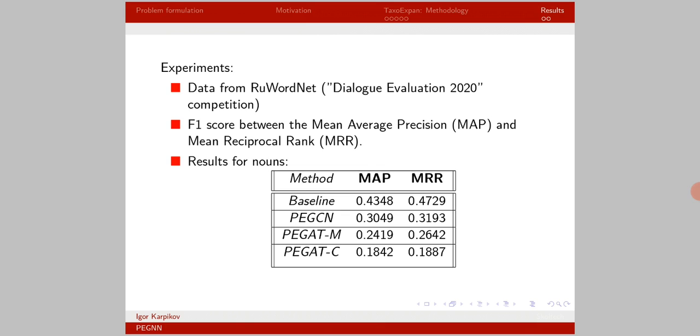The competition baseline is quite simple but efficient. For each element from the test set, we calculate cosine distance to each element in the current taxonomy using fastText embeddings, and then take parents of 10 closest elements. As we can see, for nouns, all methods are well below the competition baseline. Moreover, more complex networks, namely graph attention networks, have worse results compared to less complex, namely a graph convolutional network.